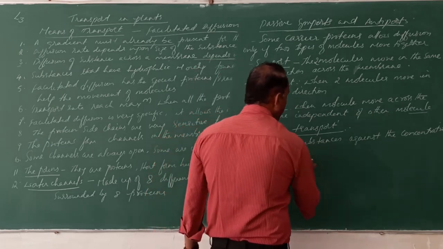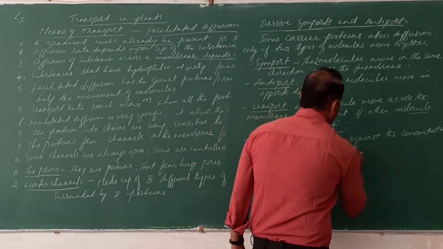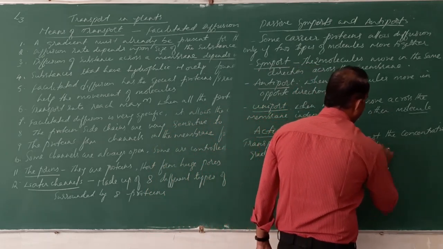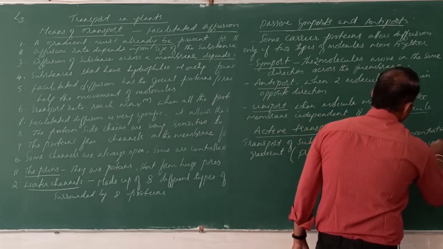Against the concentration gradient means what? From lower concentration to higher concentration.